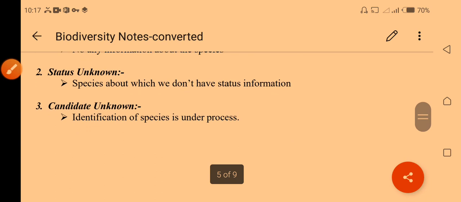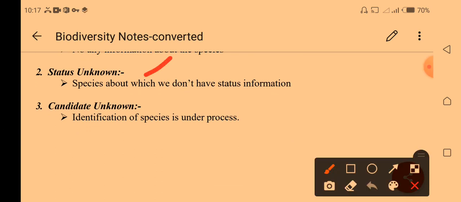Next, status unknown. We don't know the species and their status, meaning their position or background, so that information is unknown. Many other species are considered status unknown. Candidate and identifying species is an underway process. The research is going on to identify the species.